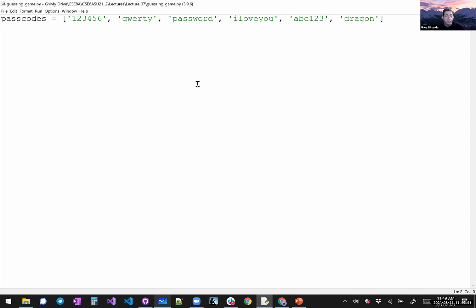And to start with, we don't want to keep these passcodes a secret. We want them to guess the passcodes. We have to tell the user what the passcodes are. So we're just going to print them out. By the way, is this going to work? Let me know if this works. Can I print out a list? Can I concatenate a list to, I mean, we know we could print a list out, but can we concatenate it to a string?